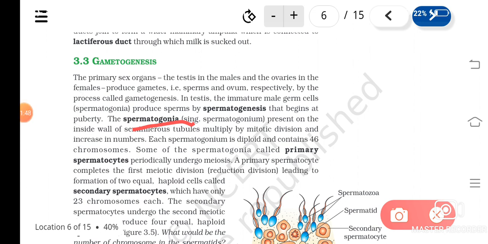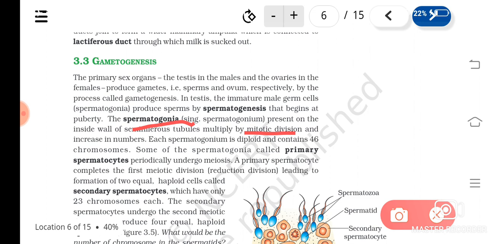So these spermatogonia first undergo mitotic division, and their number will increase. And the spermatogonia, what is the ploidy? They are diploid, having 46 chromosomes.